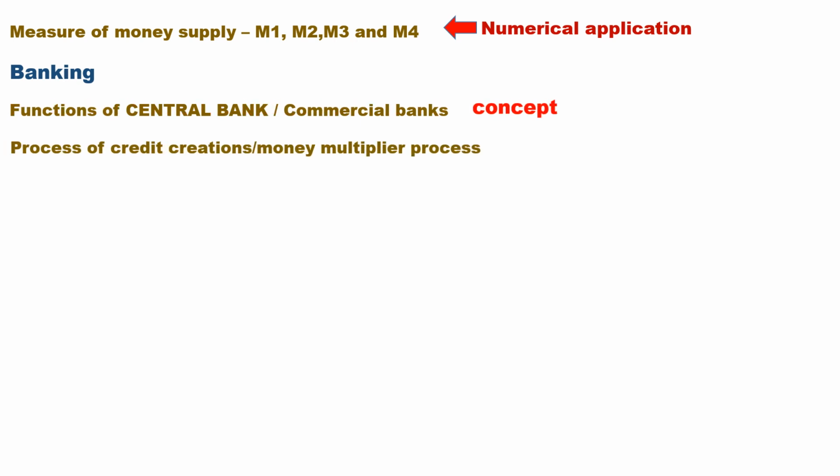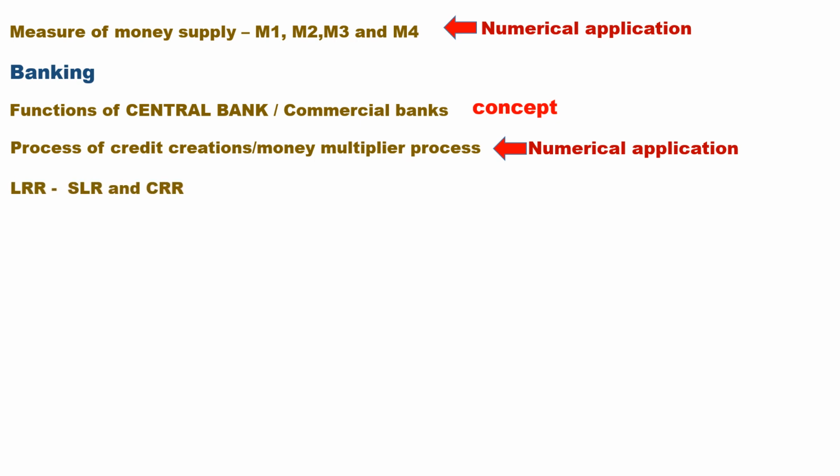Then the process of credit creation or money multiplier process. Credit creation depends on the amount of initial fresh deposit and the legal reserve ratio, the portion of the deposit legally required to be kept as cash by the banks. This may also ask numerical application questions.